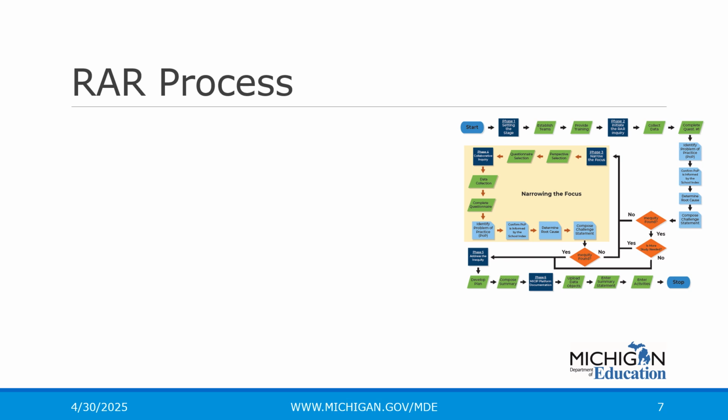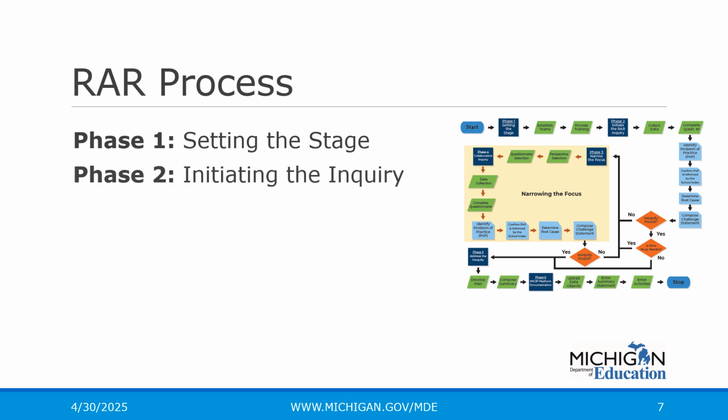The suggested resource allocation review process includes 6 phases. Phase 1, setting the stage, consists of establishing and training teams to engage in this work. Phase 2, initiating the inquiry, includes a review of school index data, the district-wide budget, per pupil expenditures across the district, and any other pertinent data.